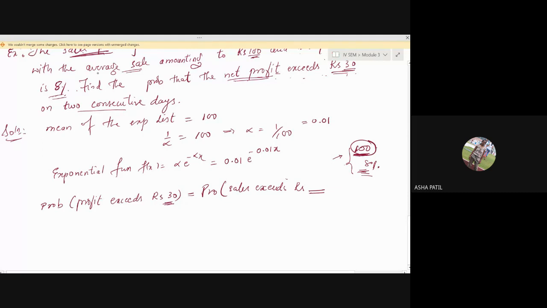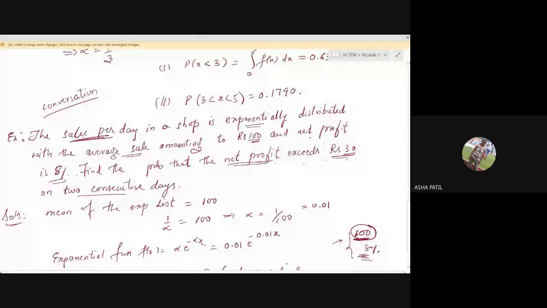Okay, so what I have mentioned here is 8% profit, that is, for 8 rupees profit the amount is rupees 100, right? The average sale amounting to rupees 100 and the net profit is 8%. He earns 8% profit by selling 100 rupees commodities.